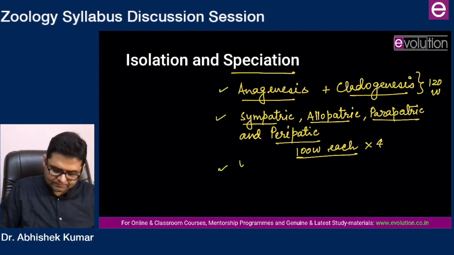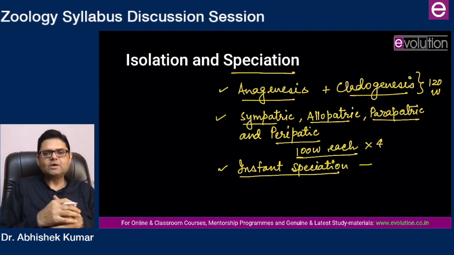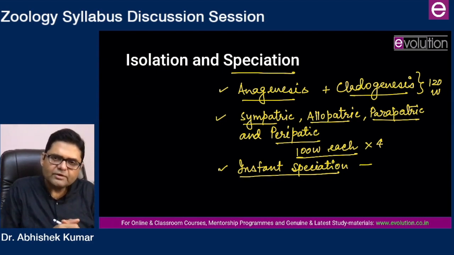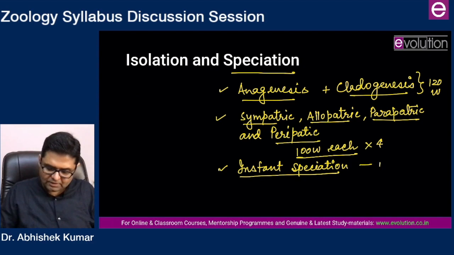After that, instant speciation by chromosomal aberrations. This you won't find many examples in the animal world, but taking examples from the plant world, you should be covering instant speciation due to chromosomal aberration, another 120 word short note. That is all about speciation.